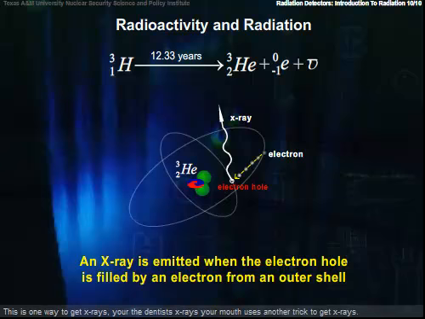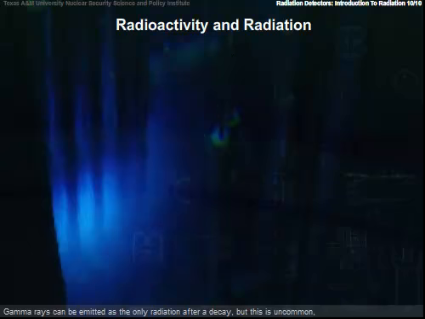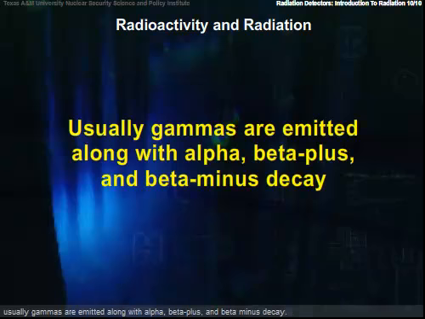Your dentist, when she X-rays your mouth, uses another trick to get X-rays. But again, we'll wait another day to explain bremsstrahlung. Gamma rays can be emitted as the only radiation after a decay, but this is uncommon. Usually gammas are emitted along with alpha, beta plus, and beta minus decay.